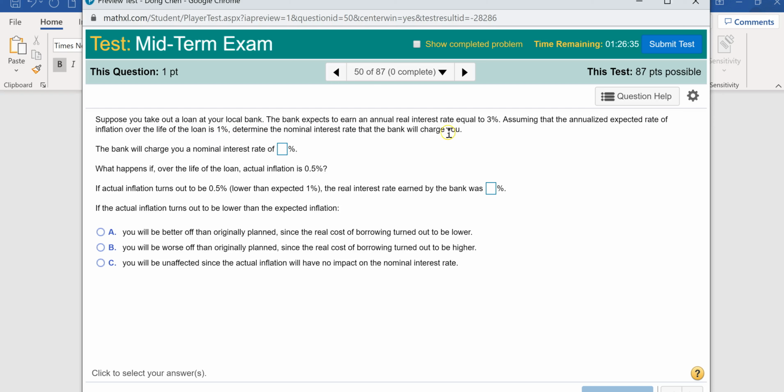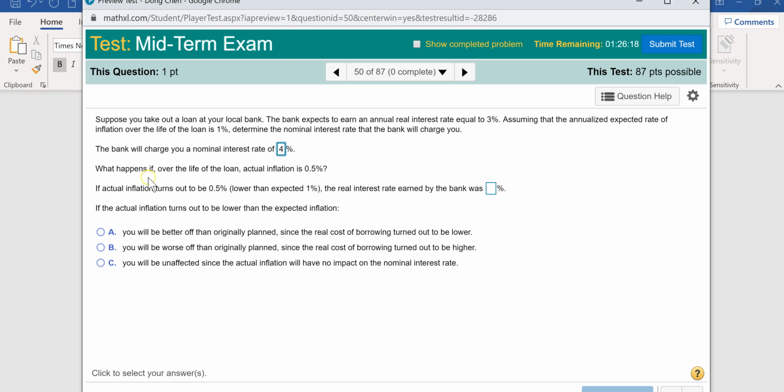So basically, we can use the Fisher equation to figure out the nominal interest rate. The Fisher equation says that the nominal interest rate is simply the sum of the real interest rate and the expected inflation. So here the calculation is very straightforward. It's just 4%, right?